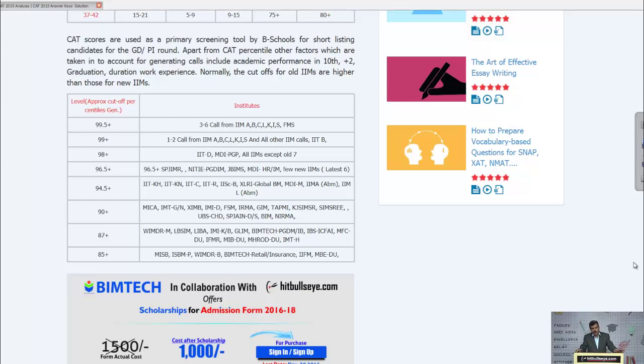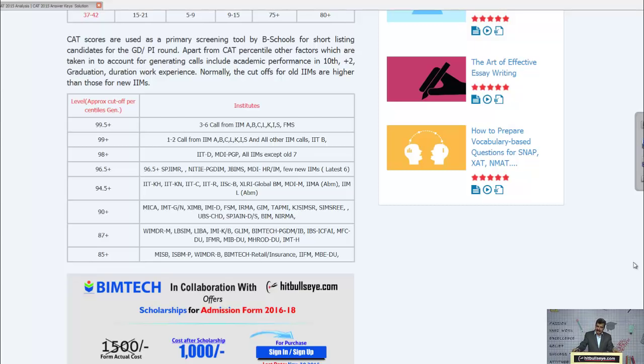These IIMs are going to consider your 10th, plus 2, graduation marks, whether you have some work experience or not, and this academic performance, coupled with work experience, which is the duration in months of your work experience, will be added to the CAT score to produce calls. But yes, if everything is good, you can expect a call.